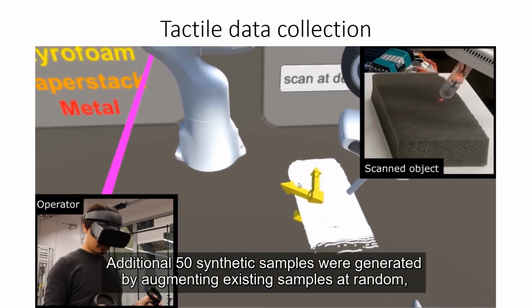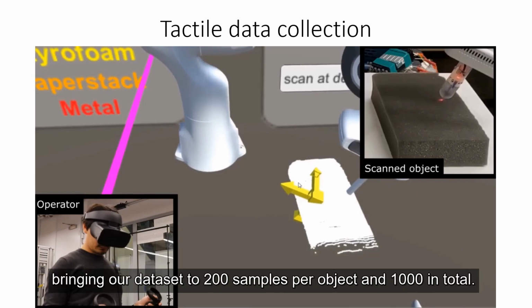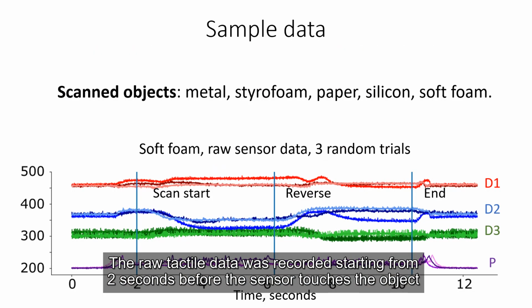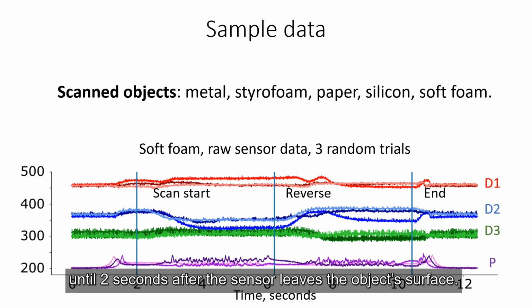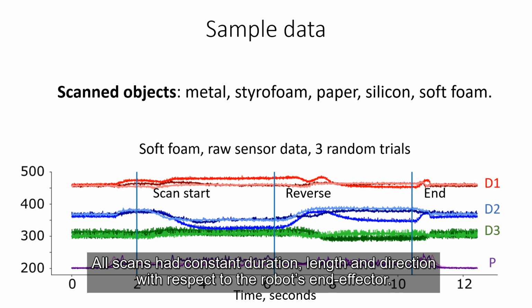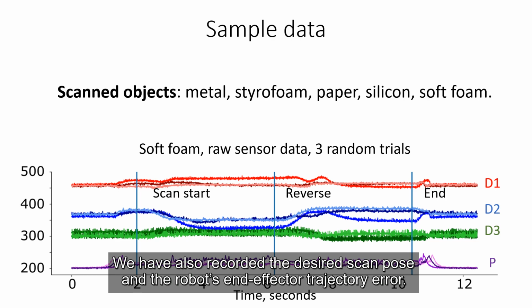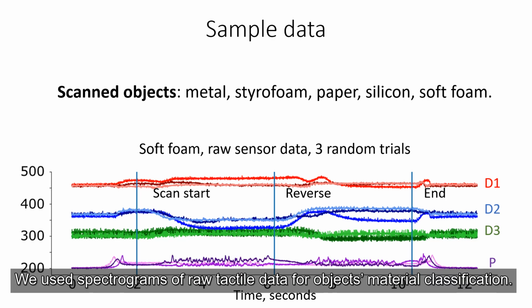Additional 50 synthetic samples were generated by augmenting existing samples at random, bringing our dataset to 200 samples per object and 1000 in total. The raw tactile data was recorded starting from 2 seconds before the sensor touches the object until 2 seconds after sensor leaves the object surface. All scans had constant duration, length, and direction with respect to the robot's end effector. We have also recorded the desired scan pose and the robot's end effector trajectory error.